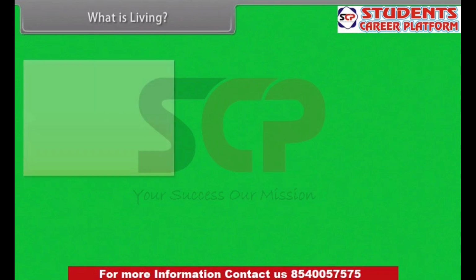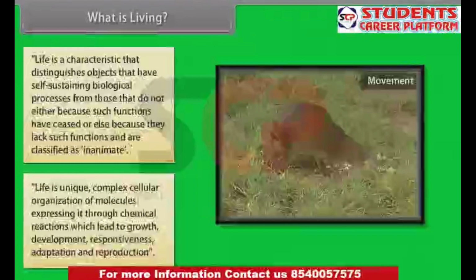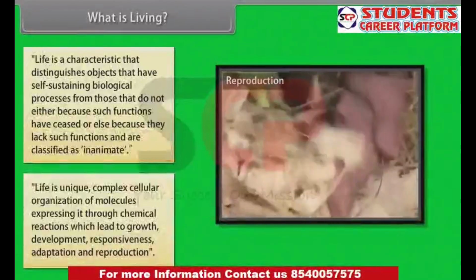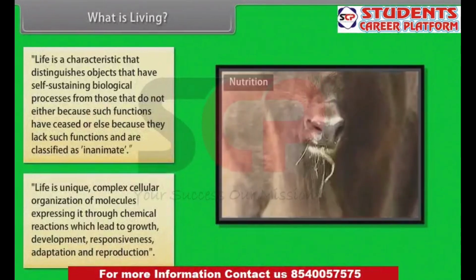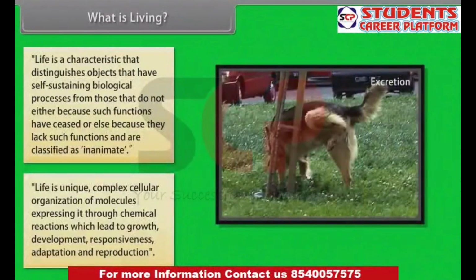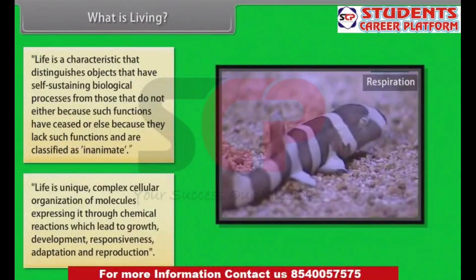What is living? Life is a characteristic that distinguishes objects that have self-sustaining biological processes from those that do not, either because such functions have ceased or else because they lack such functions and are classified as inanimate. Life is a unique, complex cellular organization of molecules, expressing it through chemical reactions which lead to growth, development, responsiveness, adaptation, and reproduction.